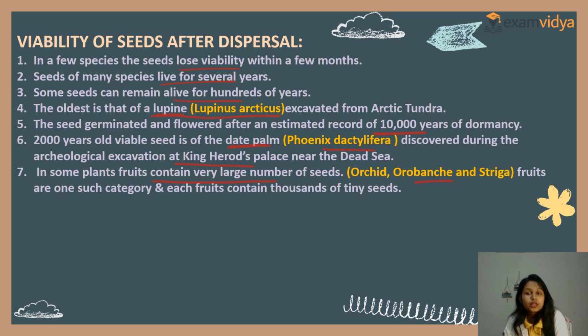It is important. Fruits are one such category, and each fruit contains thousands of tiny seeds. Clear? So these are the fruits of orchids, orobanche, striga. Phoenix dactylifera, that is date palm, has a 2000 year old viable seed. Lupinus arcticus is one of the oldest, from the Arctic tundra. Clear? So this is the viability of seeds after dispersal.